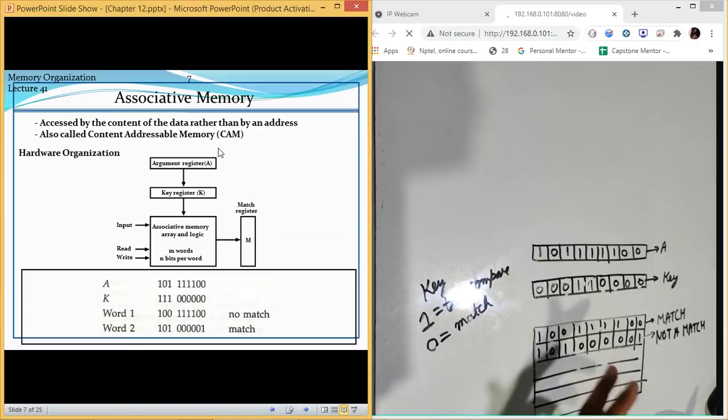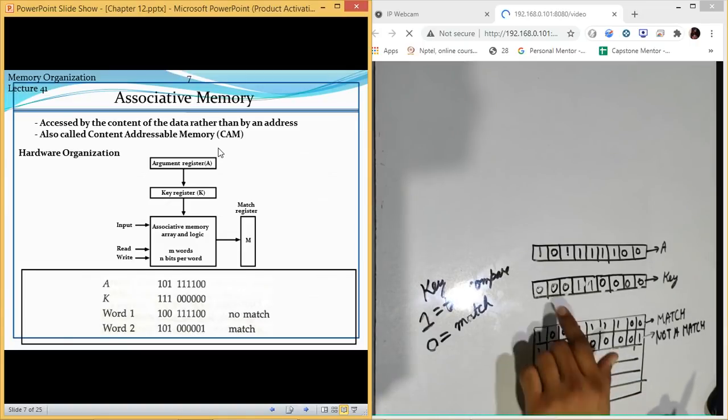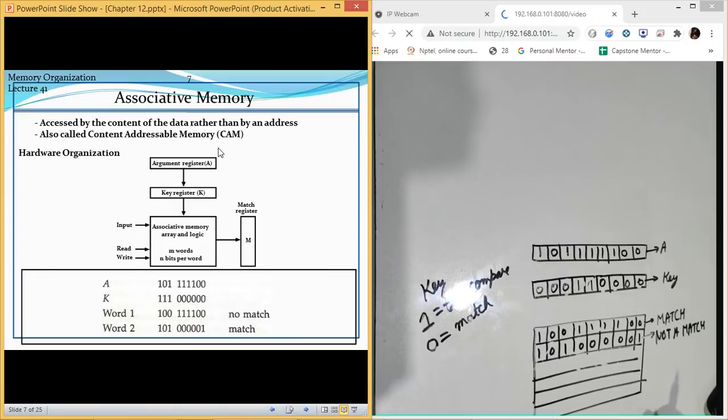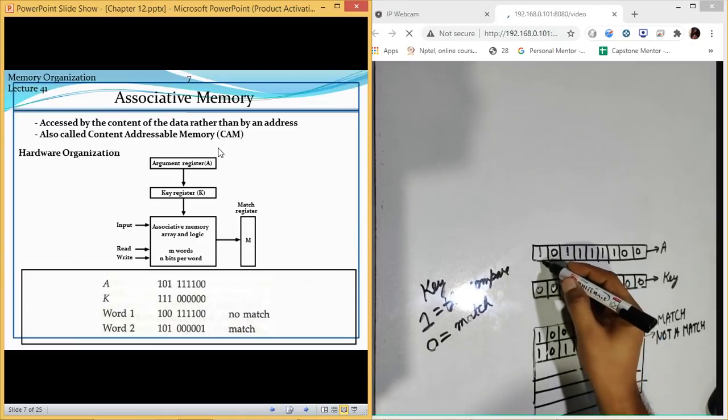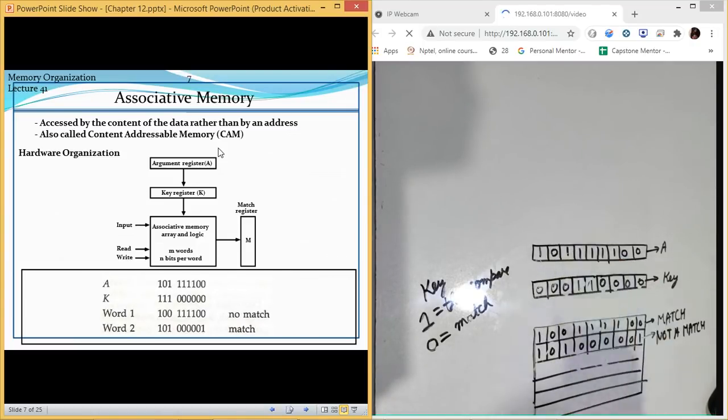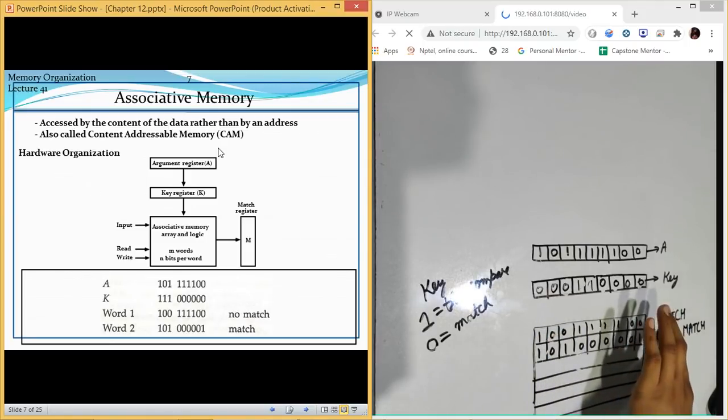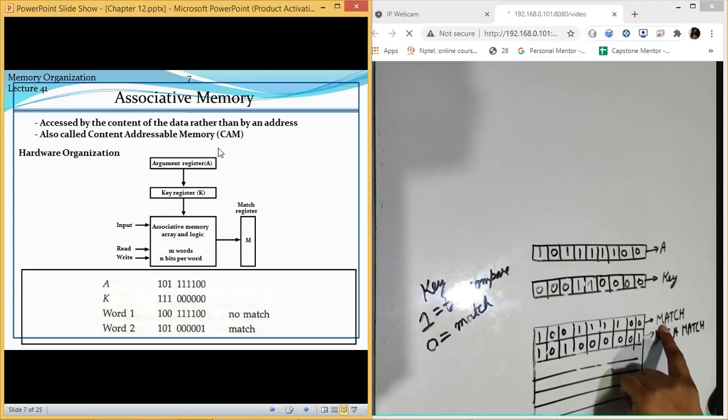Now how this matching process works, we have a key but we don't have any address. Now each and every cell in our associative memory which we are having at this place, all the cells are containing a circuit on it. And if all the values inside a circuit are matching, then only a match figure is given.